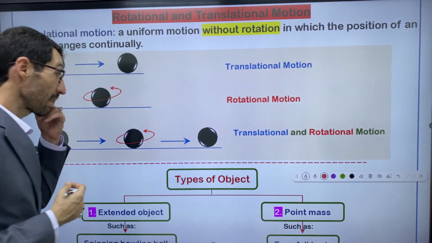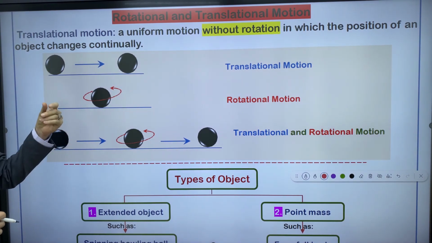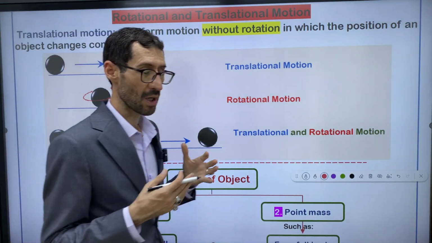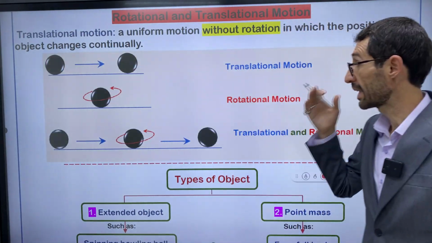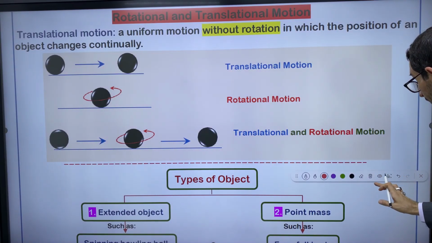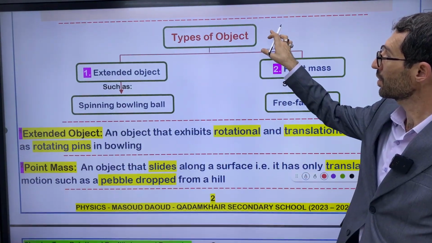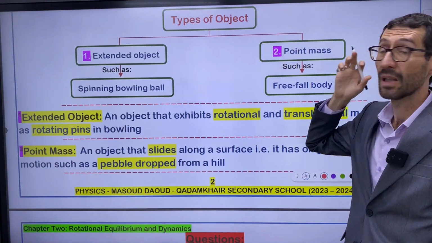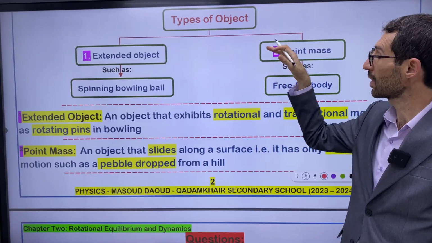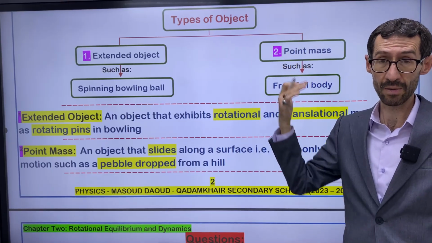So this figure, I think, helps us to understand translational and rotational motion, and we can distinguish between these types of motion. Let's move on to another subject, which is related to our subject.